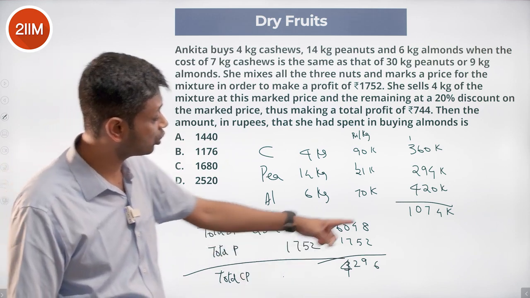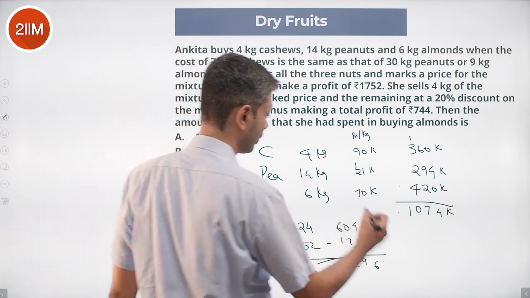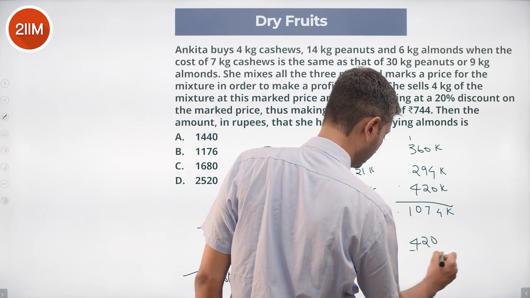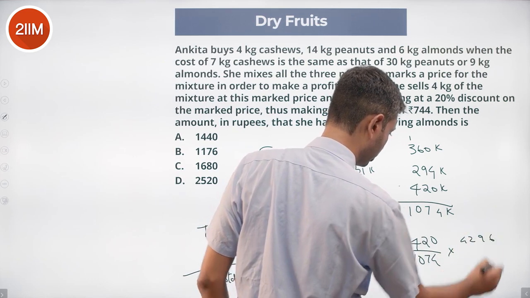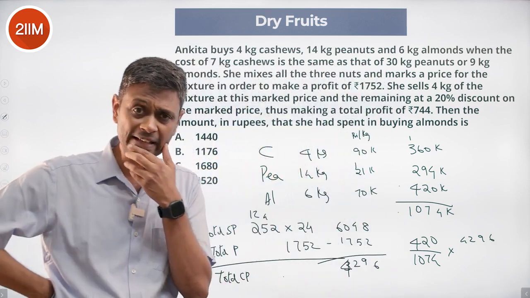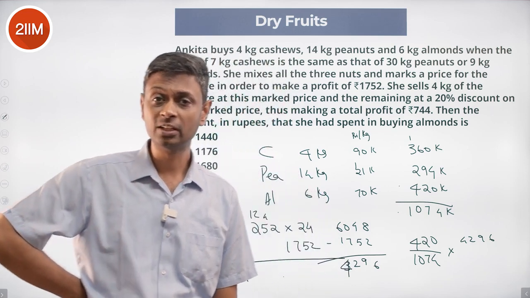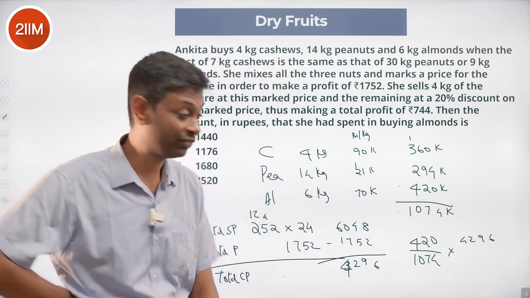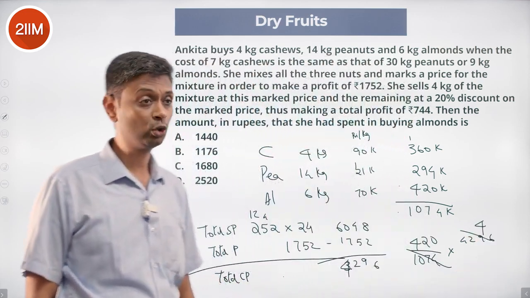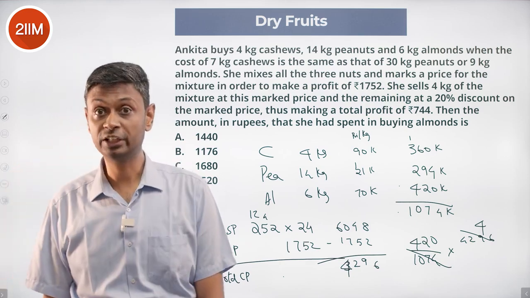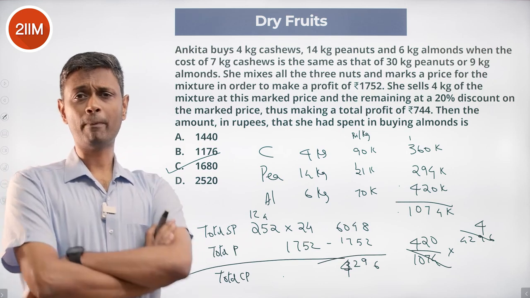And that is 1074k. We need to find 420k. Our cost of all the almonds is 420 by 1074 into 4296. This is a lovely idea here. 74 into 4, 70 into 4 is 280 plus 16, 296. Lovely. 420 by 4 is 840 into 2, 1680. Finally, we get lucky. 1680. Absolutely painful.